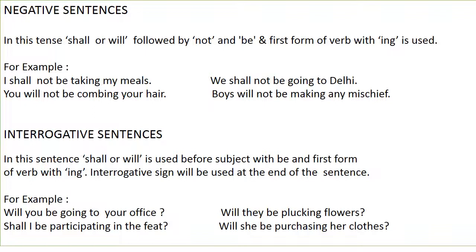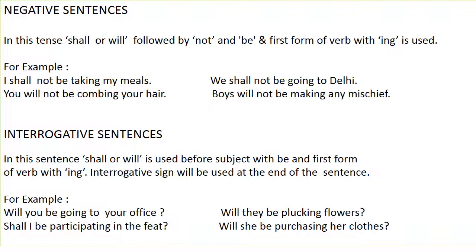Negative sentences. In this tense, shall or will followed by not and be and first form of verb with ing used. For example, I shall not be taking my meals. We shall not be going to Delhi. You will not be combing your hair. Boys will not be making any mischief.